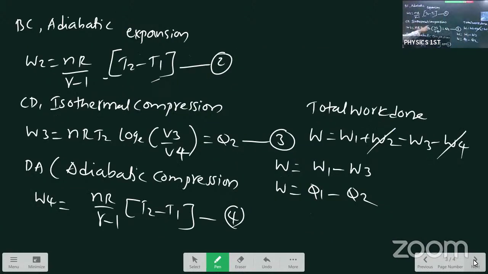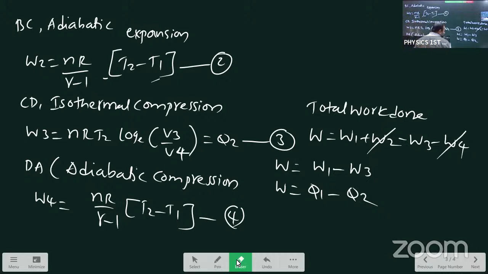here isothermal compression, nRT2 here, and in the first case temperature remains the same. That's why we are writing here Q2. So Q1, Q2 we already wrote for equation 192 and one more, W1, W3. Instead of Q1, Q2, we are writing the isothermal process and adiabatic process values. What we wrote cancel each other, because this is the plus value and this is the minus value, student.